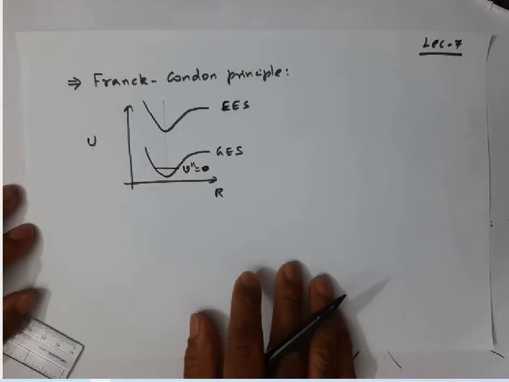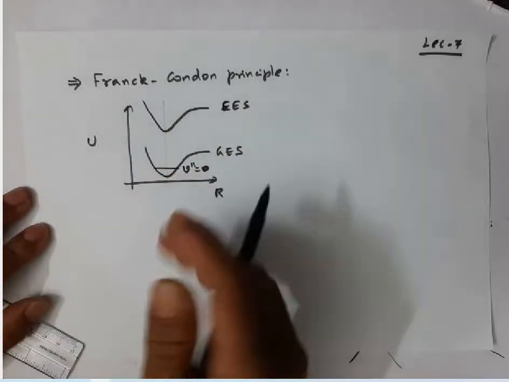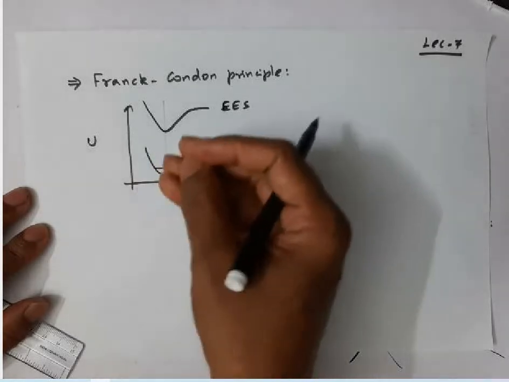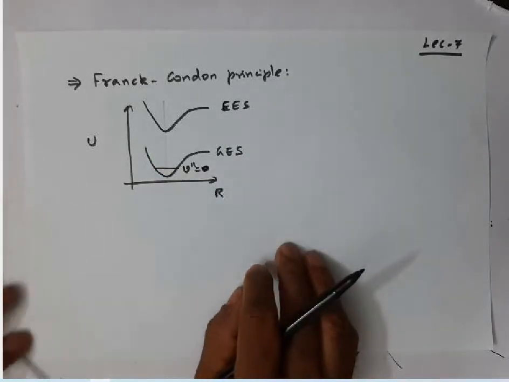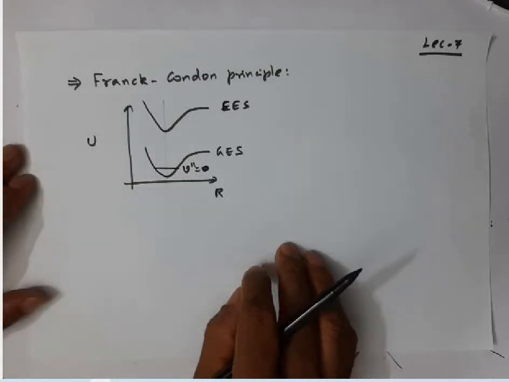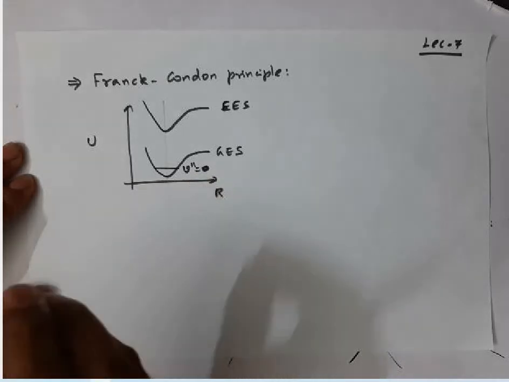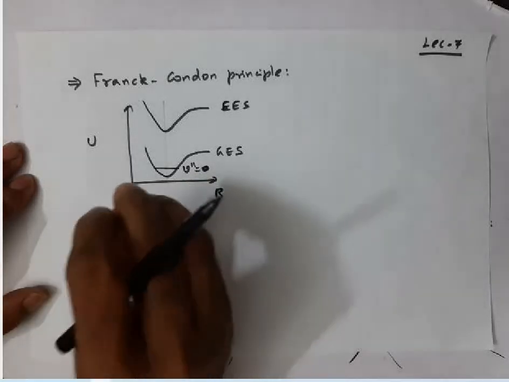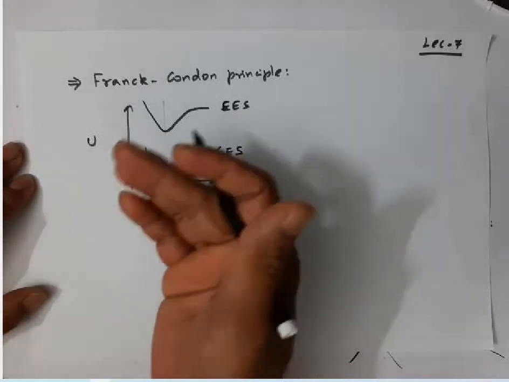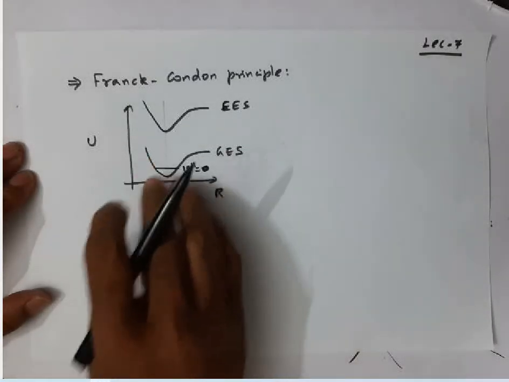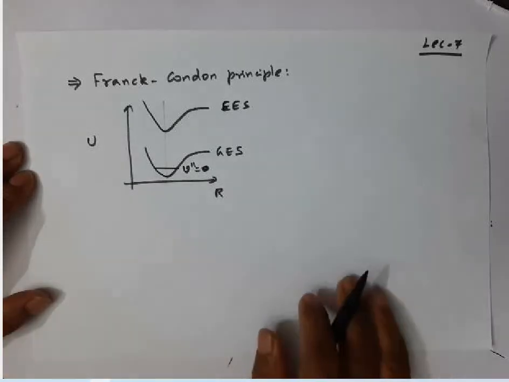At higher temperature, maybe the higher vibration levels of the ground electronic state may have some population, but usually at room temperature the population in the V double prime 0 level is almost 99%, or maybe more than that. So the percentage of population in the higher vibration states is negligible, so you need not worry about that at room temperature.